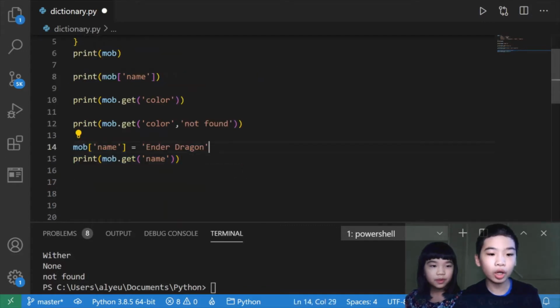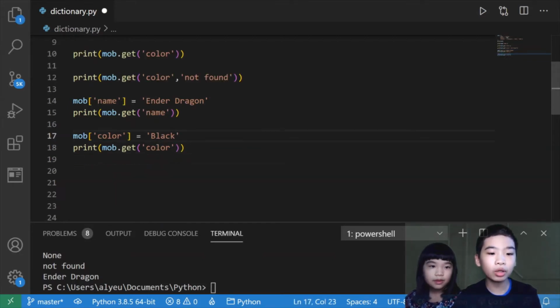Then we're going to do mob name equals ender dragon. Then we're going to print mob.get name. So here we're changing the value of the name key. So before it was Wither, now we're changing it to ender dragon. So now let's see if it worked successfully. So we used the key again and it did ender dragon, which means we changed the name value successfully.